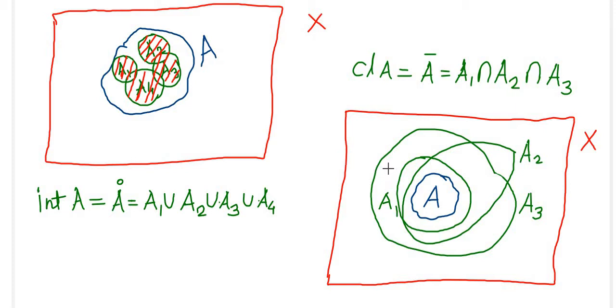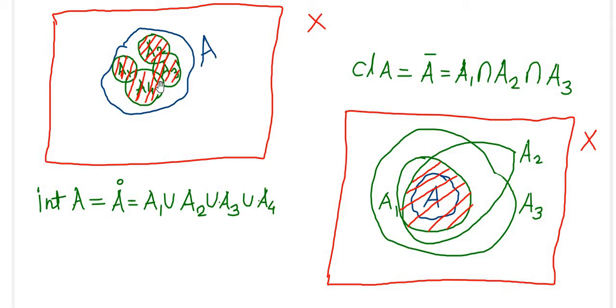Whatever the case may be, the closure of A is denoted by A bar and it is the intersection of all closed sets containing A, as shown in this diagram. The intersection of all closed sets containing A I will show by drawing a shading of red colored slanting lines. So the intersection of A1, A2, A3 is this much. This shaded portion represents the closure of A.